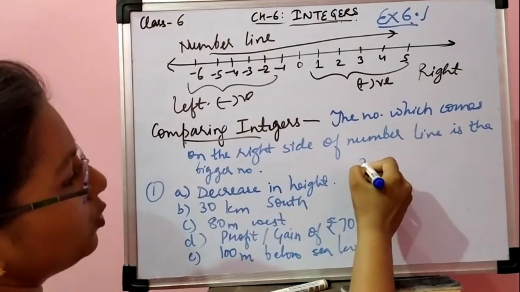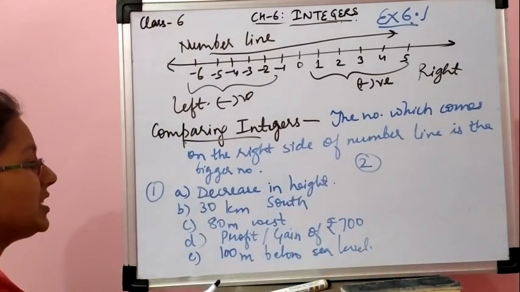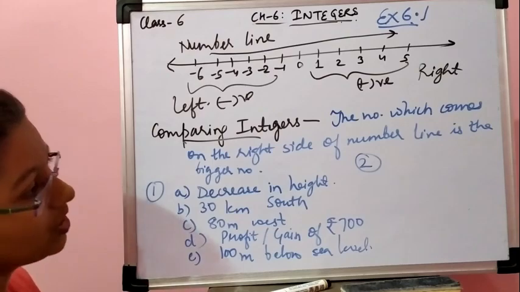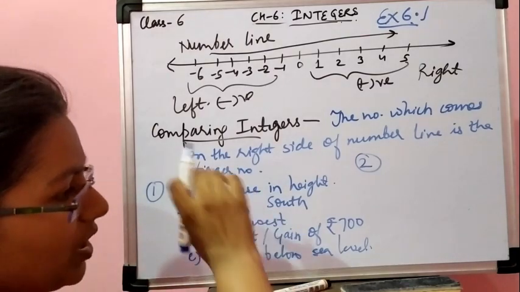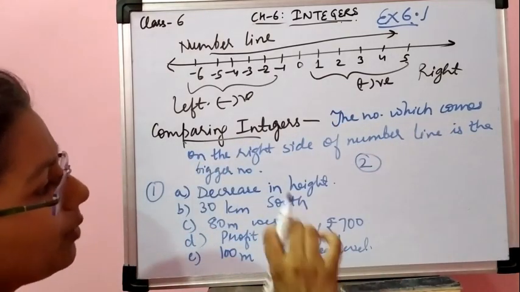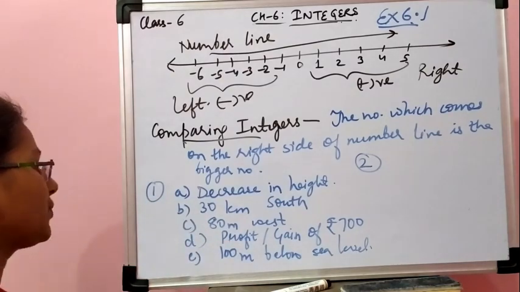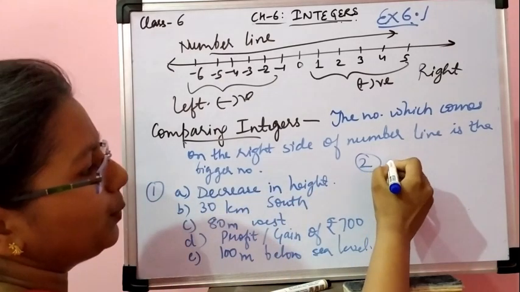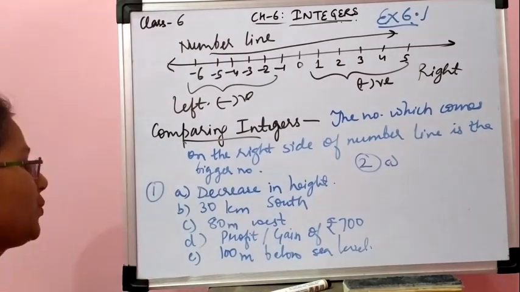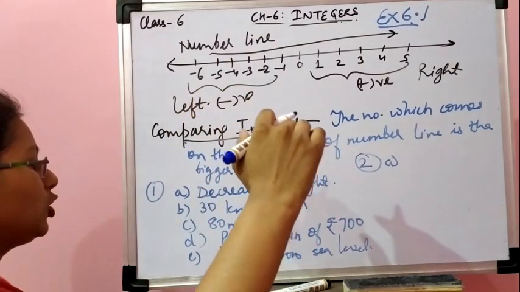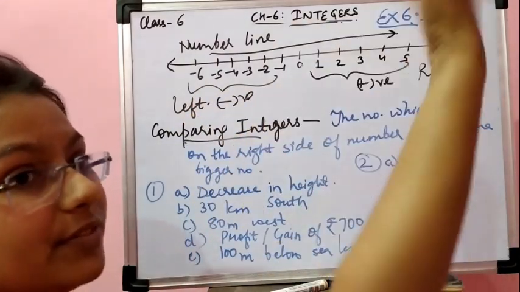Now in question number 2, the question is: represent the following numbers as integers with appropriate sign. Statement is given to us, उसको हमें sign के साथ represent करना है. A part: एक aeroplane है, an aeroplane is flying at a height of 2000 meter above the ground level.